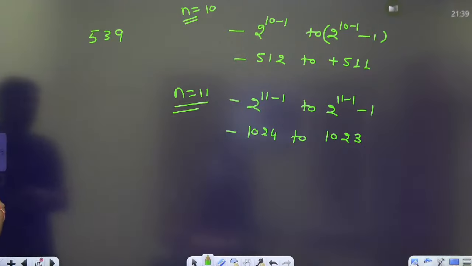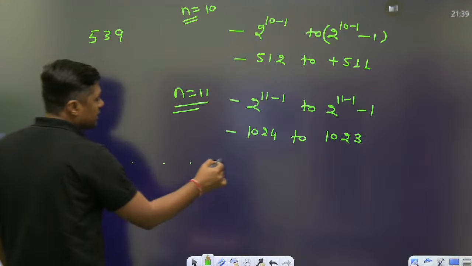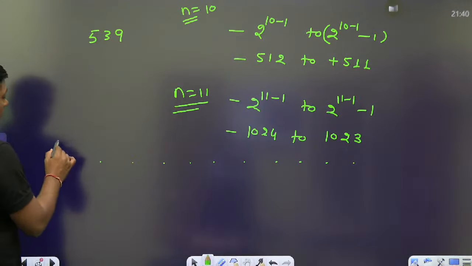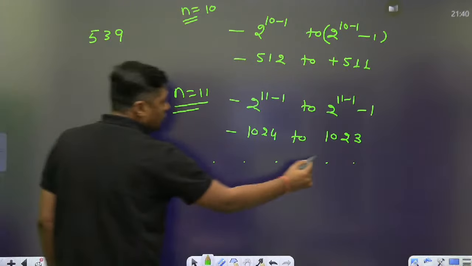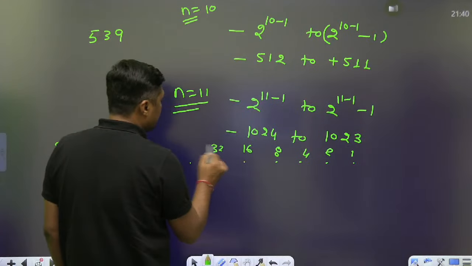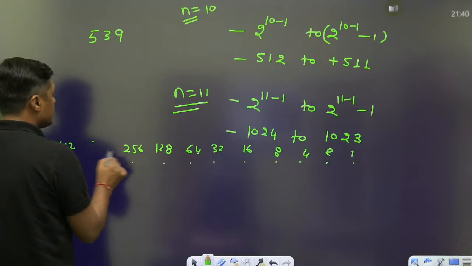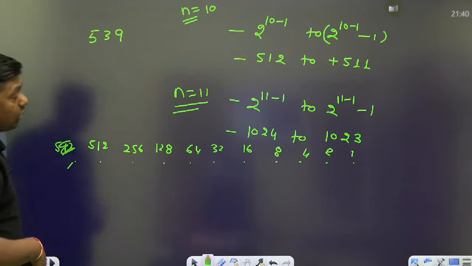First of all, 11 bits are required. 1, 2, 3, 4, 5, 6, 7, 8, 9, 10, 11. Then write the number 512, right? And this number 1, 2, 4, 8, 16, 32, 64, 128, 256 and 512. Okay. Then what is the 539?